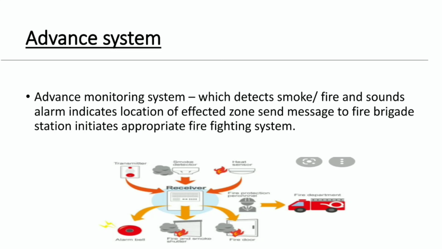What is an advanced system and what are the major points which give it more advantages than other systems? It will detect smoke and fire, sound the alarm, indicate the location of the affected zone, send messages to the fire brigade station, and initiate appropriate firefighting systems.